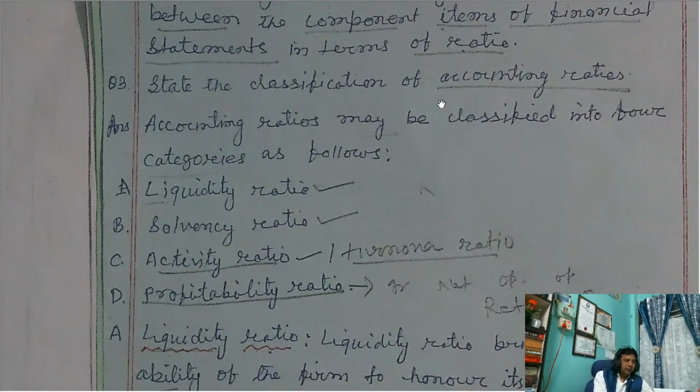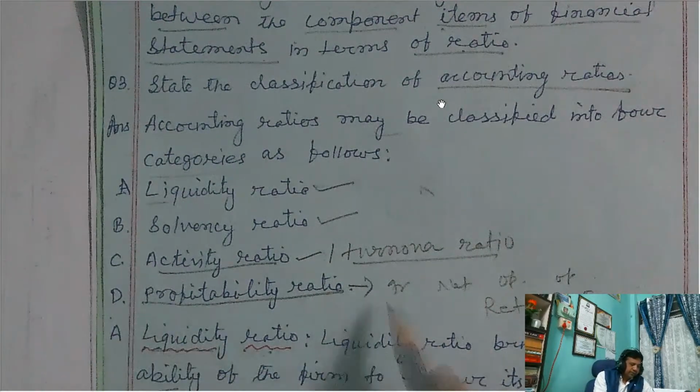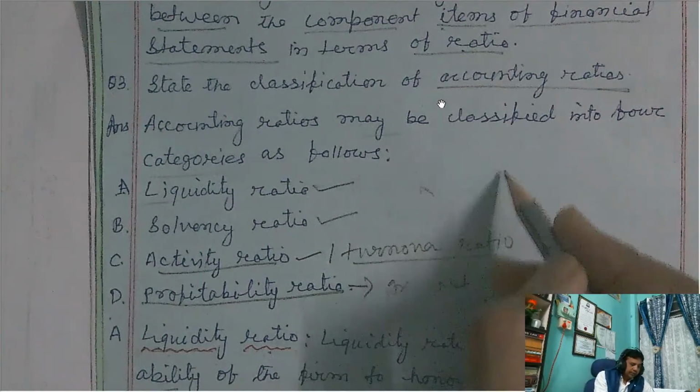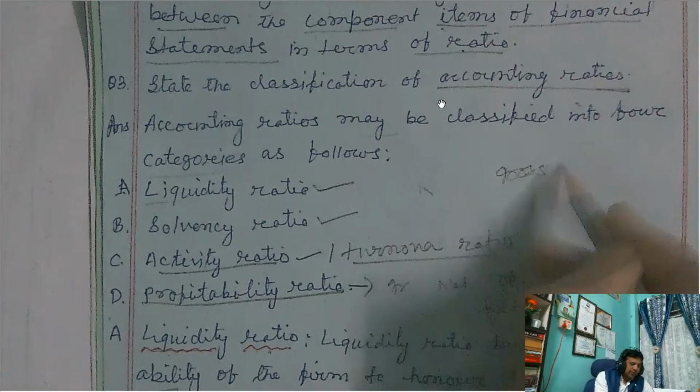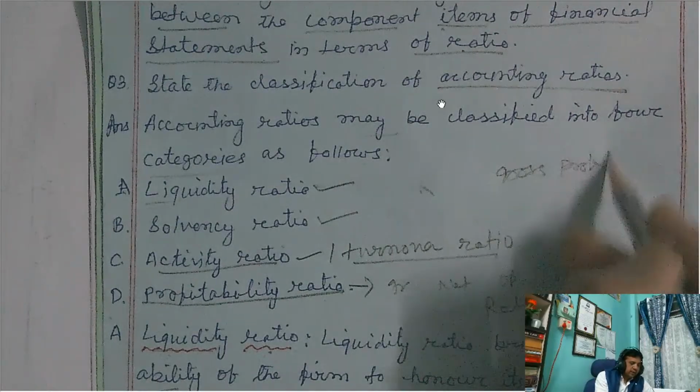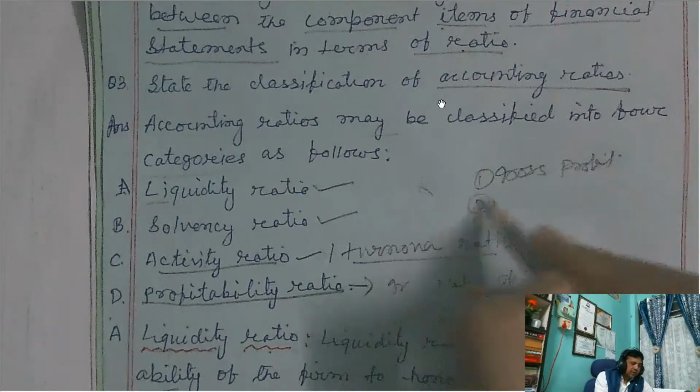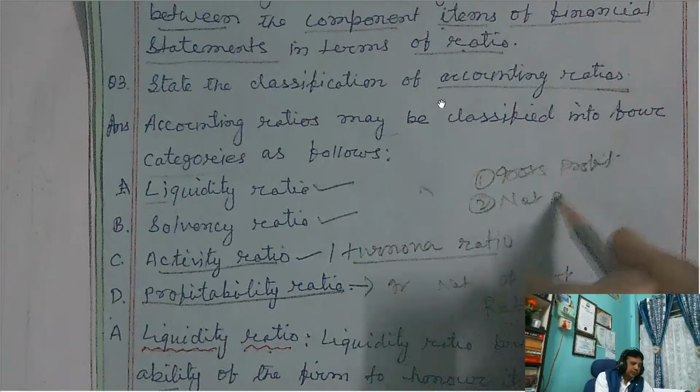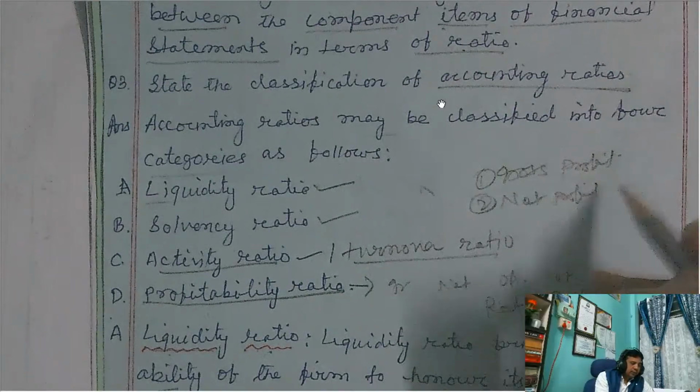So if you get a question, give two examples of profitability ratio, what will be your answer? You can say one is gross profit ratio, second is net profit ratio.